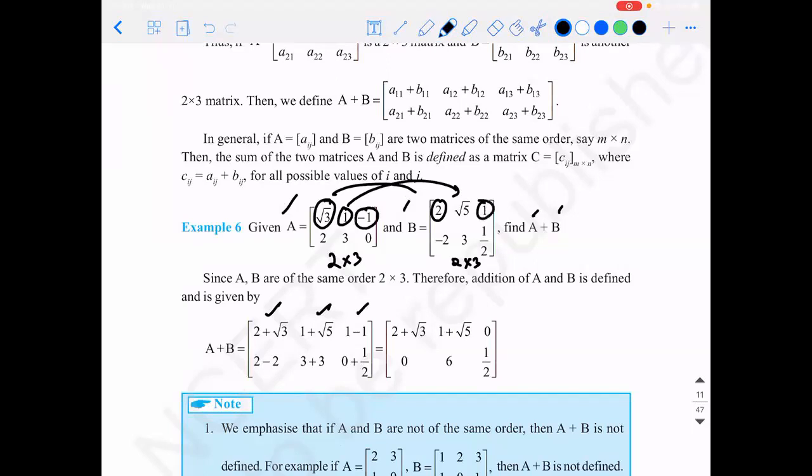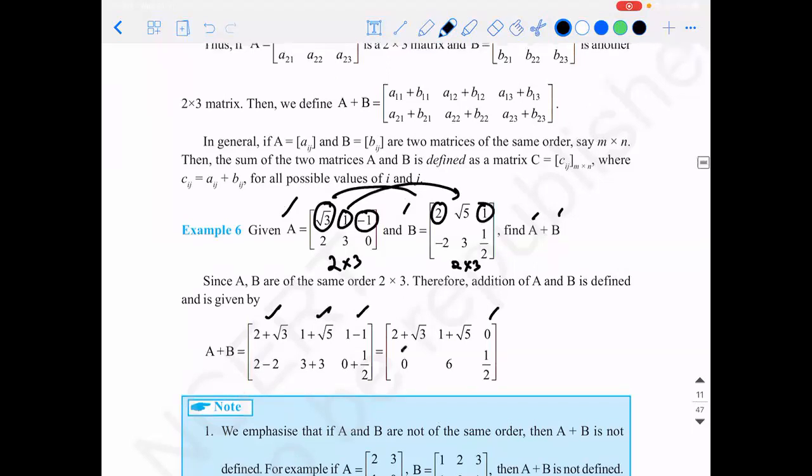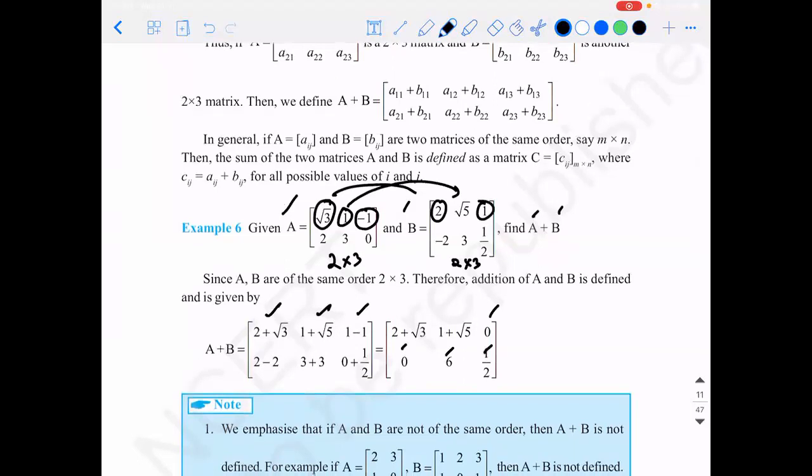Minus 1 plus 1, that is 0. Then 2 minus 2, 0. 3 plus 3, 6. 0 plus half, half. Okay.